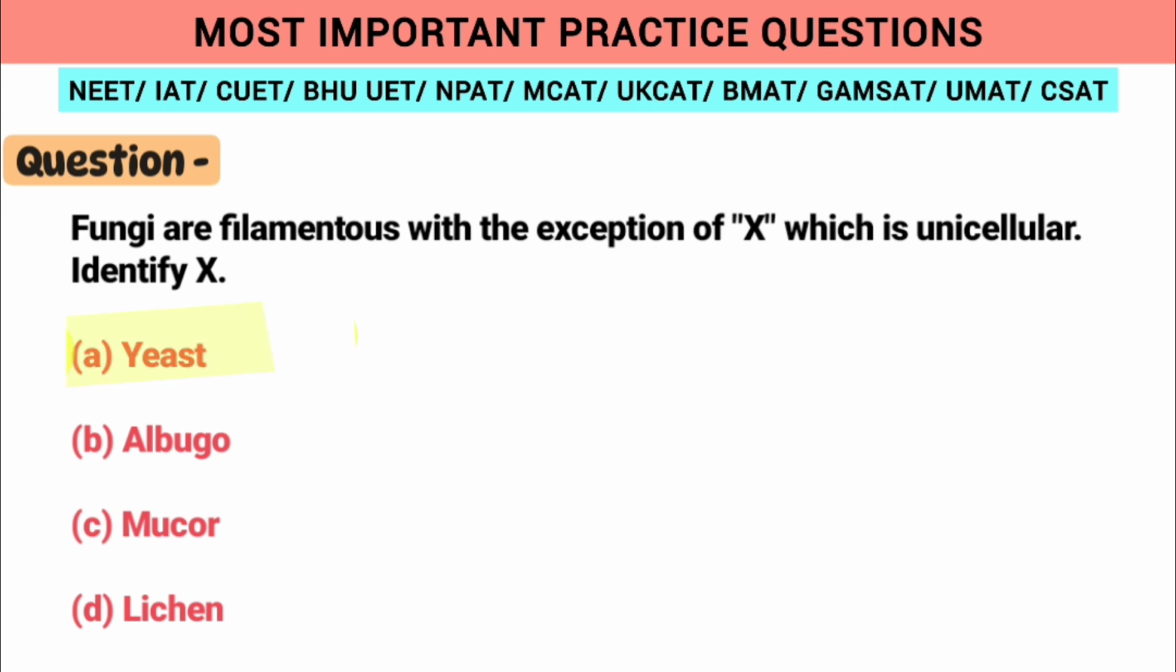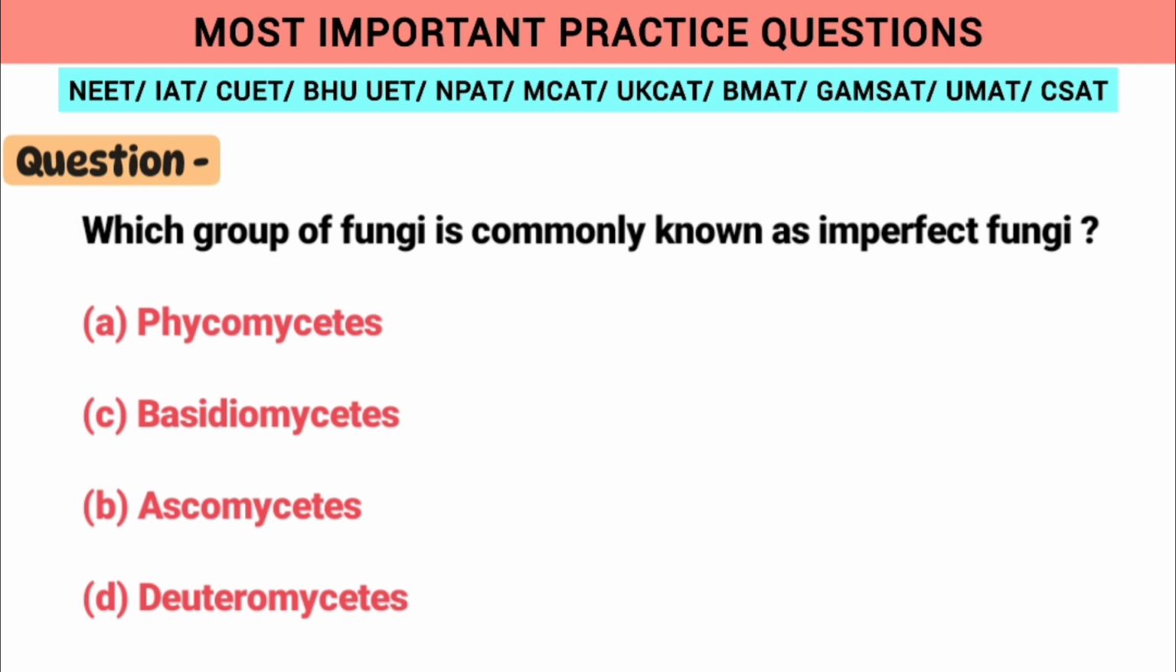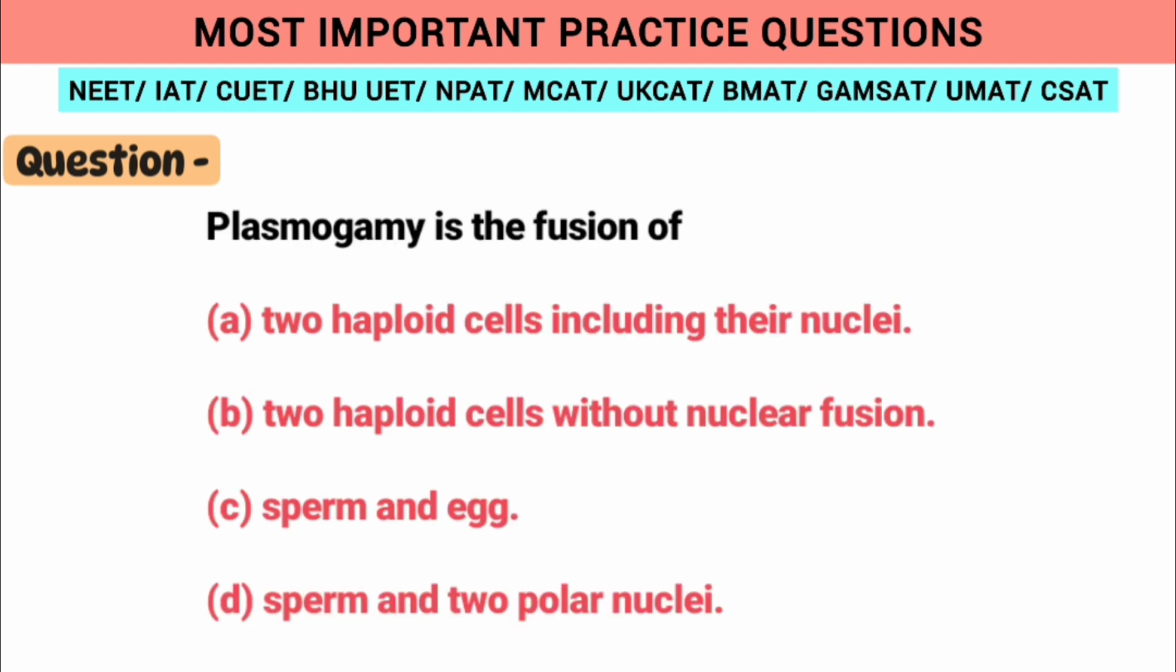Moving on to the next question, which of the following fungi are known as imperfect fungi? So imperfect fungi are those which can engage only in asexual reproduction, and the option D, Deuteromycetes, is the correct answer. Now the next question is, plasmogamy is the fusion of, so as we know, option B, 2 haploid cells without nuclear fusion is plasmogamy.